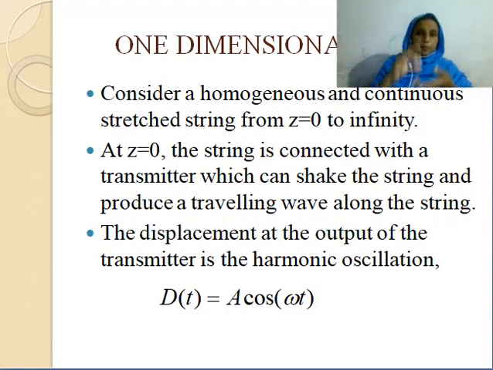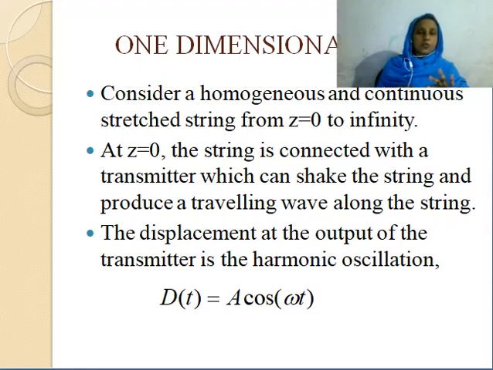So the displacement at the output of the transmitter. We already assumed that the transmitter is connected at z equal to 0. So the displacement at z equal to 0 is given by D of t, which is equal to A cos omega t.